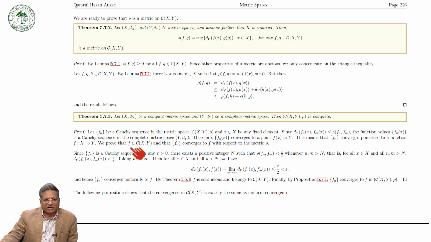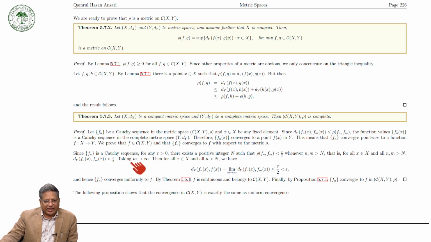That is to say, f is a continuous function from X to Y, and that f_n converges to f with respect to the metric rho. Since f_n is a Cauchy sequence, for any epsilon positive there exists a positive integer N such that rho(f_n, f_m) is less than epsilon by 2 whenever m, n are greater than N. This holds good for all x, so d(f_n(x), f_m(x)) is less than epsilon by 2.